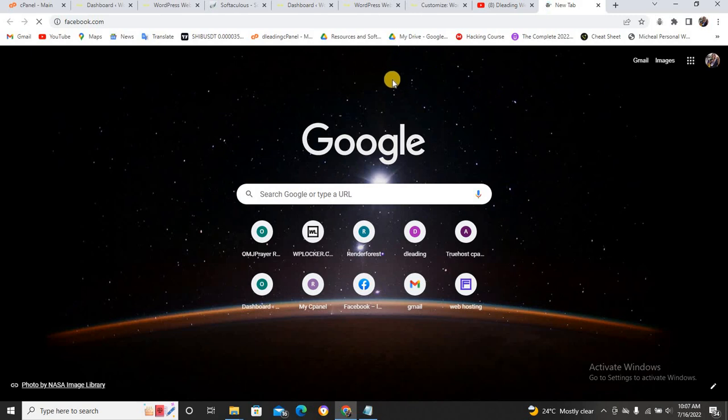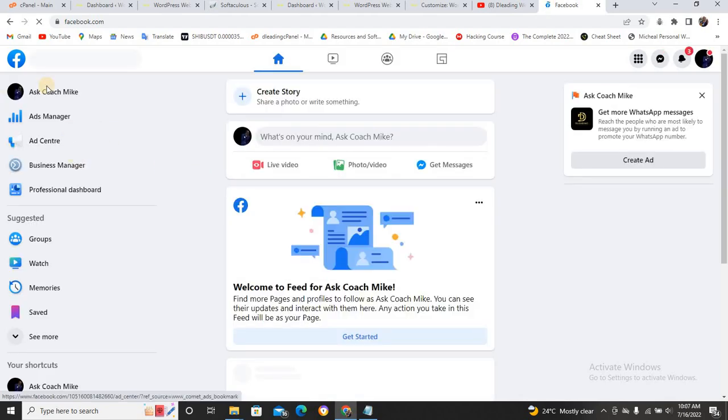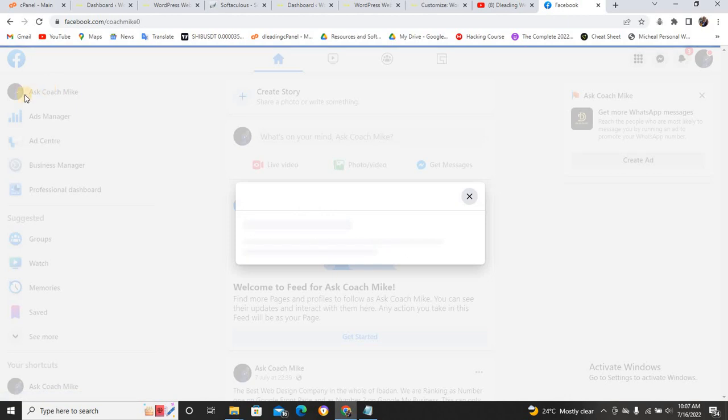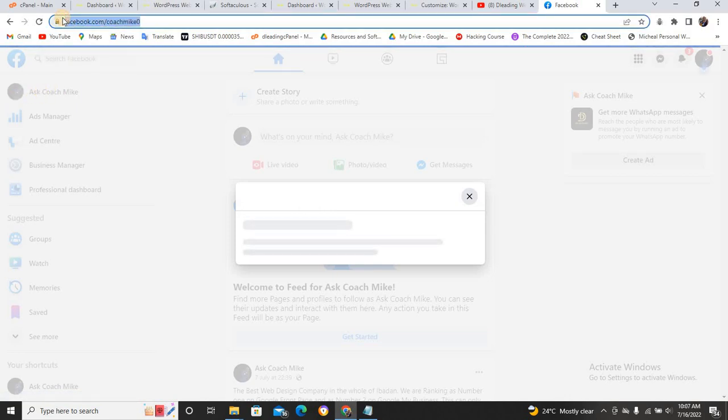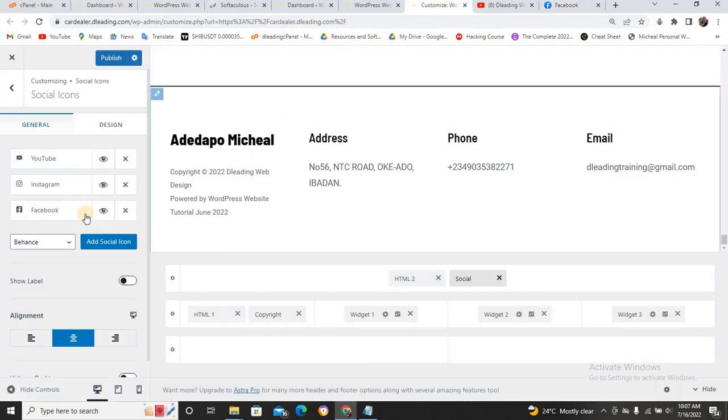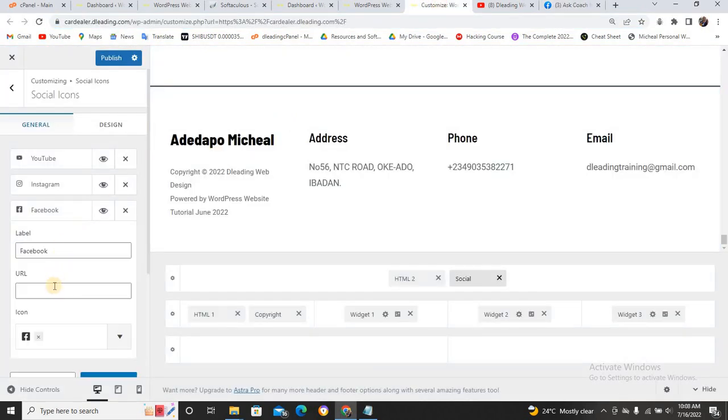Once you come to your Facebook, let me wait for it to load. Now click on this particular aspect, your images that are showing here, and copy the link. Come to this customization and put it under your Facebook. Can you see? And close it again.